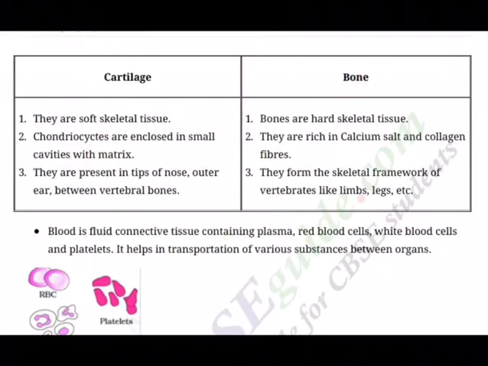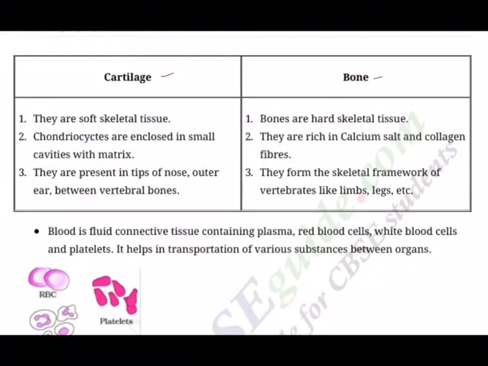As we discussed in our previous session, connective tissues are the most abundant and widely distributed tissues in the body of complex animals. They are named connective tissue because of their special function of linking and supporting other tissues or organs of the body. They range from soft connective tissues to specialized types, which include cartilage, bone, adipose and blood. So we are basically discussing the specialized connective tissue today.